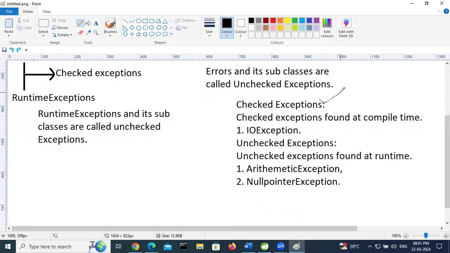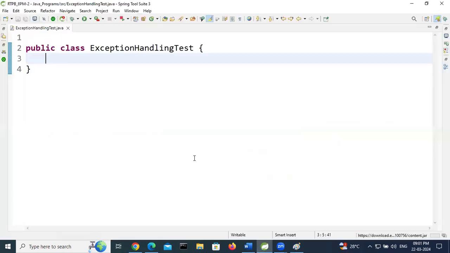Example for checked exceptions is IOException. Examples for unchecked exceptions are ArithmeticException and NullPointerException. Checked exceptions are found at compile time. Unchecked exceptions are found at runtime. Let's go for an example. Checked exceptions are found at compile time.